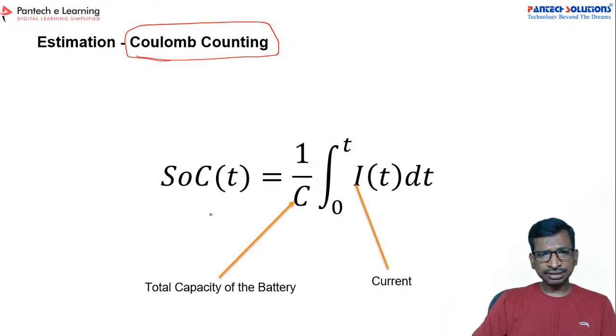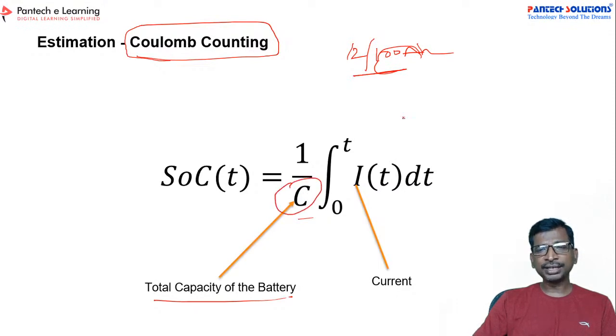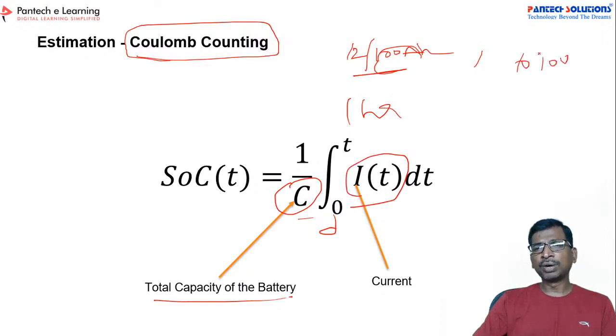In the Coulomb count method we use 1 by C, where C is the total capacity of the battery. Suppose you take a 12 volt, 100 Ah battery, so 100 Ah is the total capacity, right? Now we are going to run this battery for 1 hour, so 0 to 1 hour, and you draw a load current like 10 ampere or 100 ampere, whatever it may be.